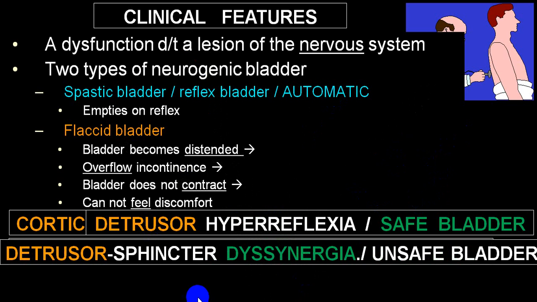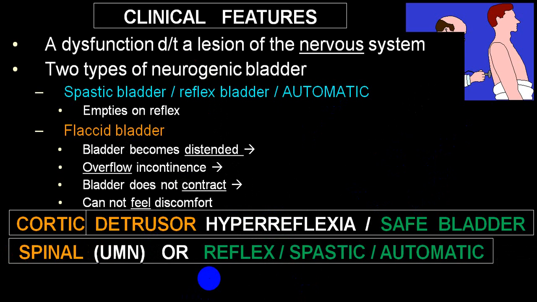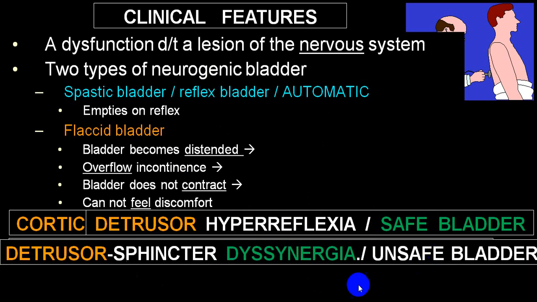While what we call spinal cord, that is upper motor neuron, either reflex, spastic or automatic, is also described as detrusor sphincter dyssynergia, and here there is incomplete evacuation. Hence the chances of getting urinary tract infection etc. are high, and that's why it is also labeled as unsafe bladder.